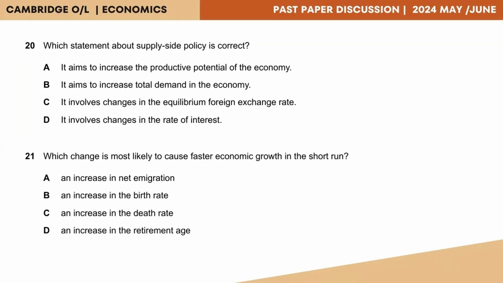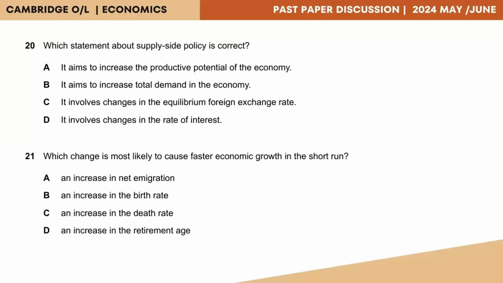Option A, it aims to increase the productive potential of the economy. Productive potential refers to the possible output that an economy can produce at a given point of time. So in option A, they are referring to an increase in that production potential. Option B, it aims to increase the total demand in the economy. Supply side policies generally do not focus on demand. Hence, option B is not the answer.